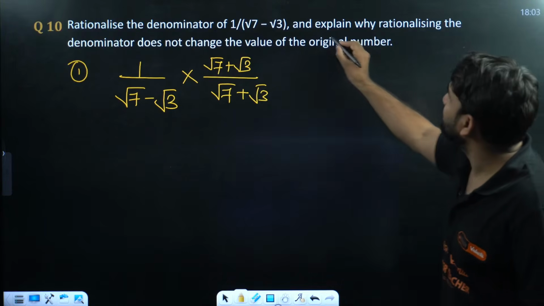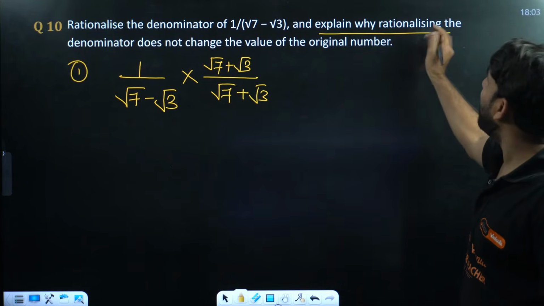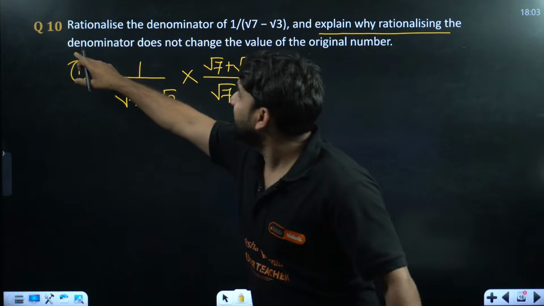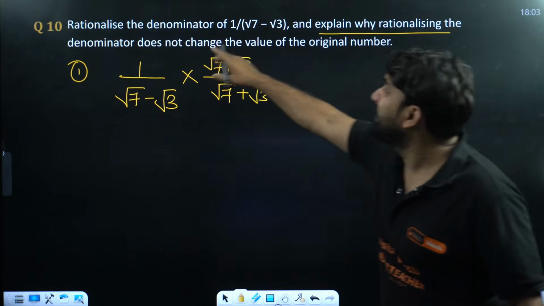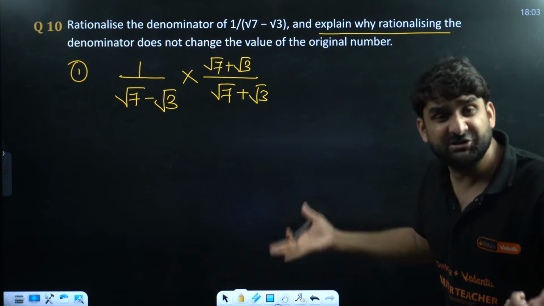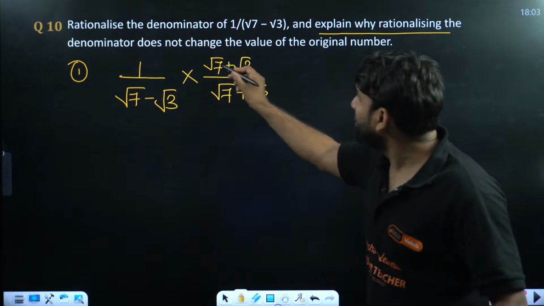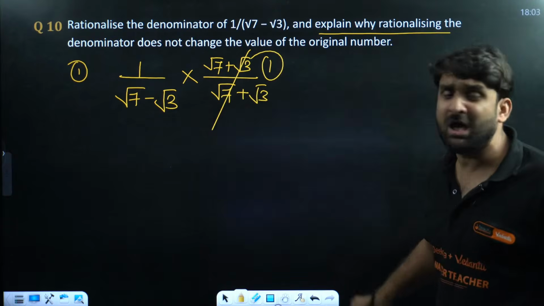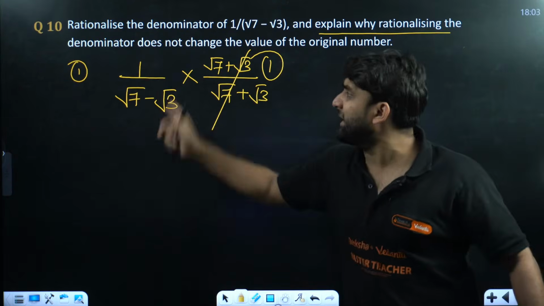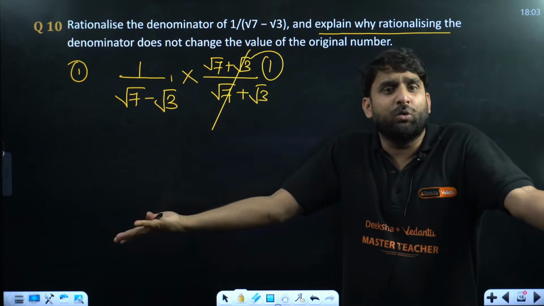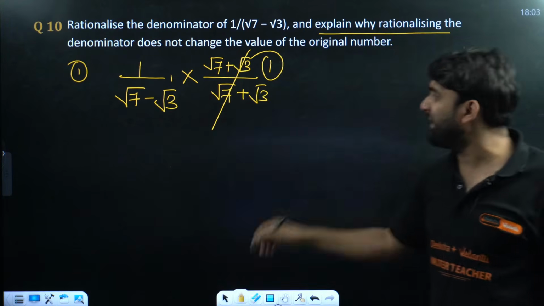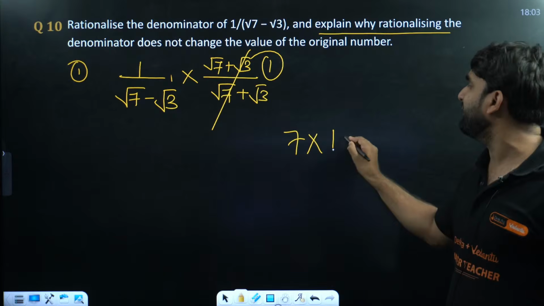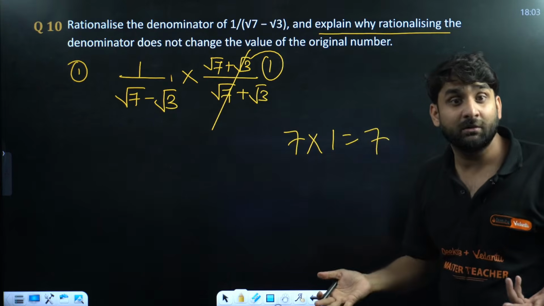Now, read the question. Explain why rationalizing the denominator does not change the value. How will it change the value? Because root 7 plus root 3 divided by root 7 plus root 3 is equal to 1. Can you see here? If we multiply any number by 1, it remains as it is. If I ask you, multiply 7 with 1, what will be the result? 7.